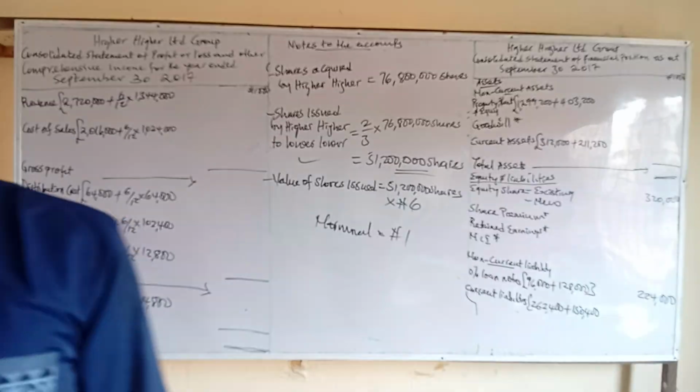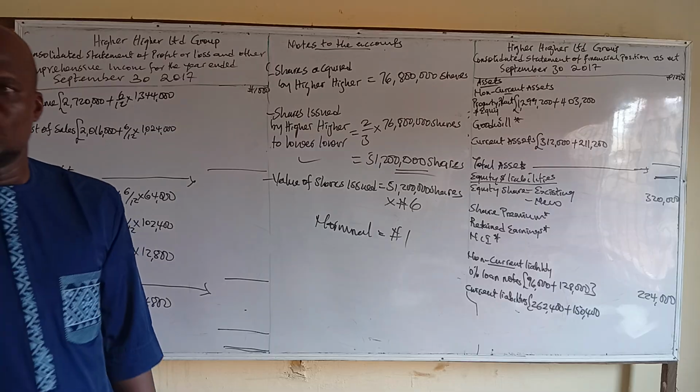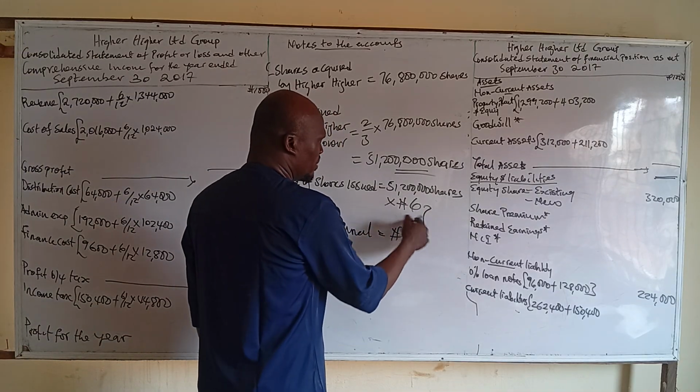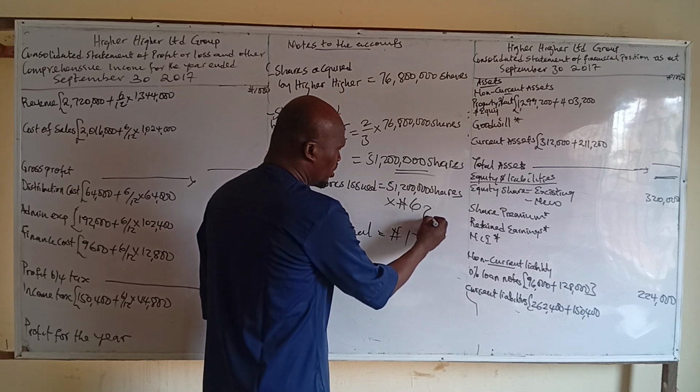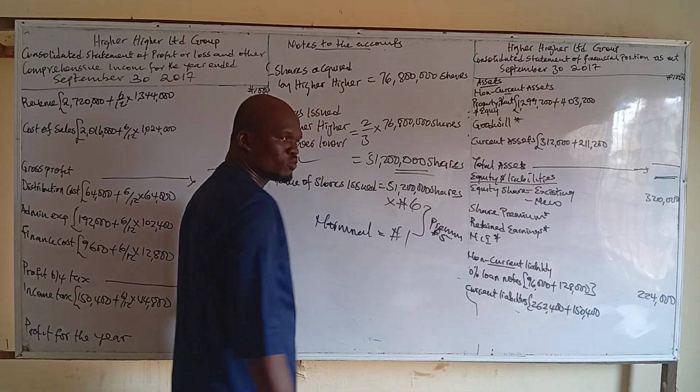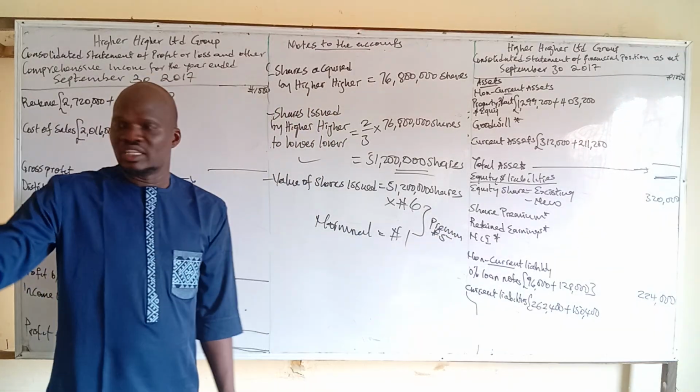So this valuation now is higher than the nominal. So the difference between these is what we call what? The difference between these is what? The premium. So the premium here is 5 naira. Do you understand now? The premium there is what?